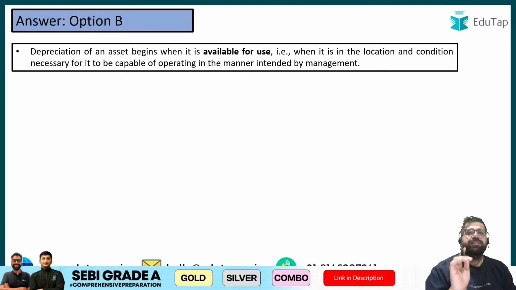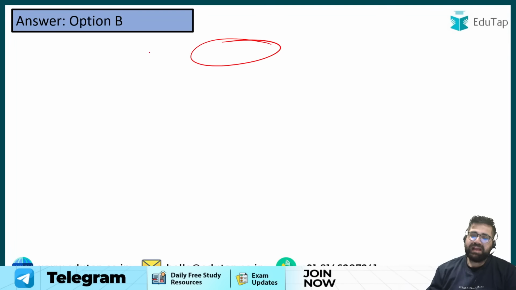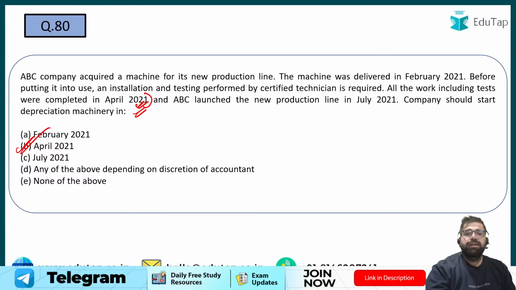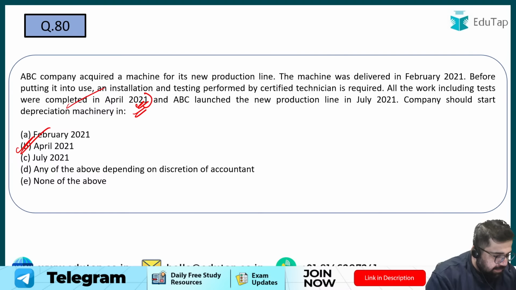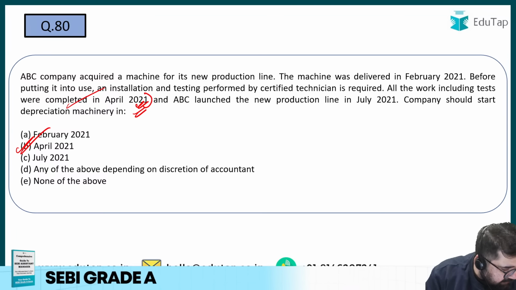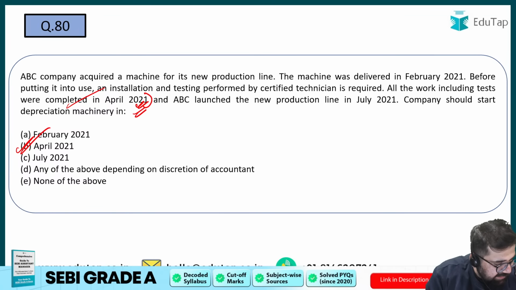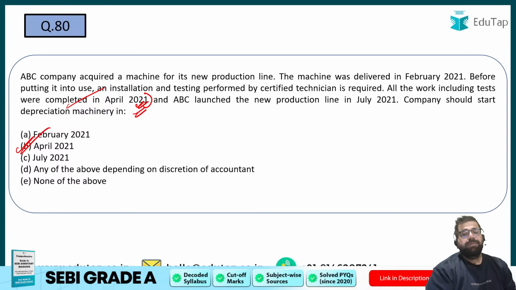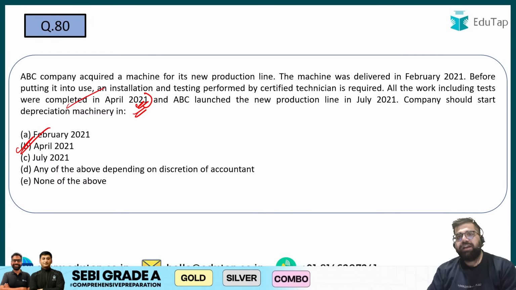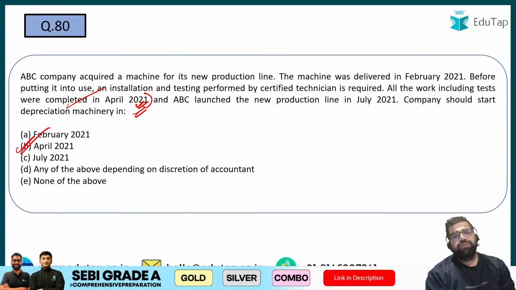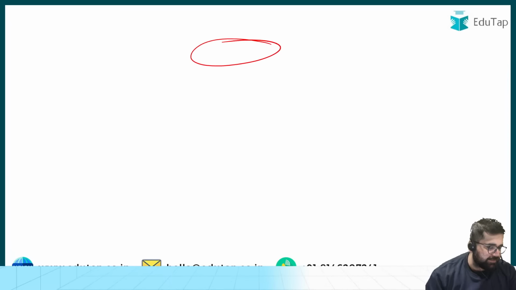Company should start depreciation when the machine is available for use. And as per the information given to us, all the tests were completed by April 2021. Therefore, the right answer of this question will be option number B. I can see very few students are participating, and some are going with A, some with C. But remember, depreciation should start as and when the machine is ready to use. So my answer will be April.